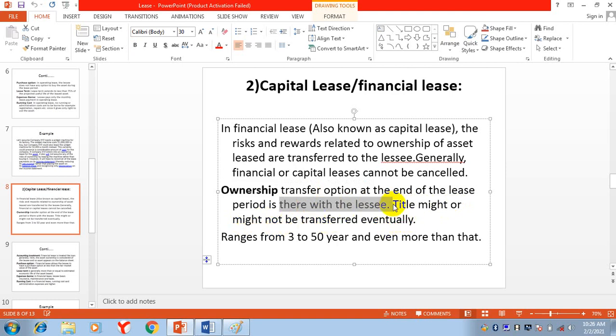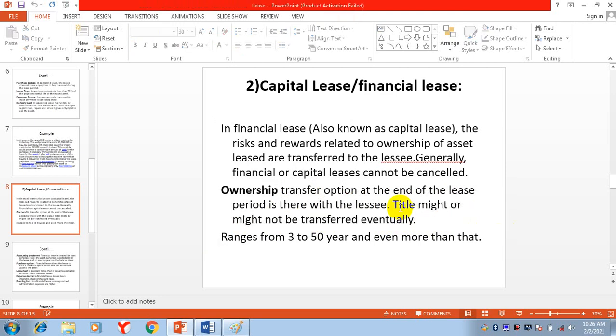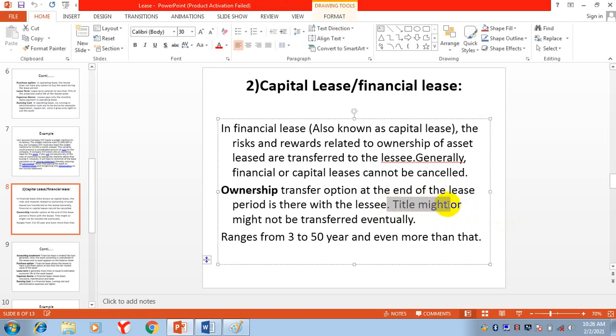Just like I told you, the bank will keep the documents of the car. There is a possibility: he can keep it with himself, or he can give it to you. If he is trusting you, he will give it to you. If he is not trusting you, he will not give the title of the car, or the title of the asset, to you.